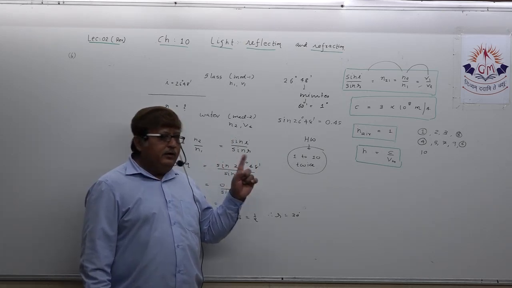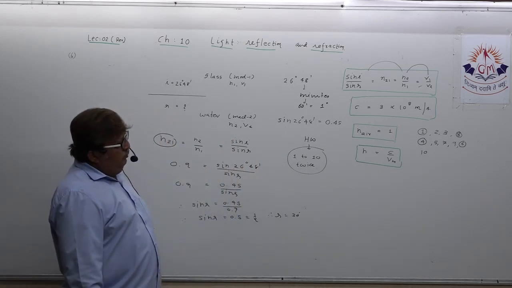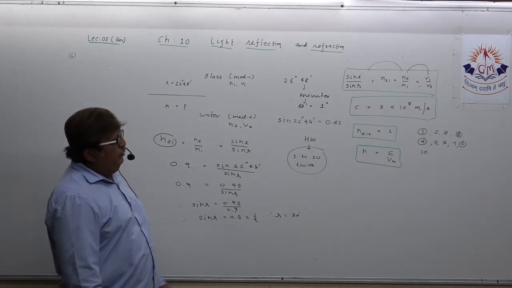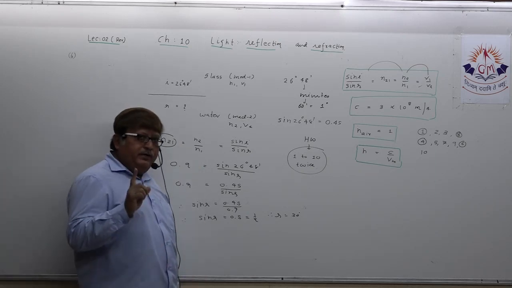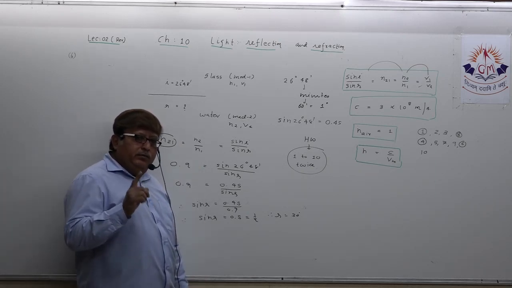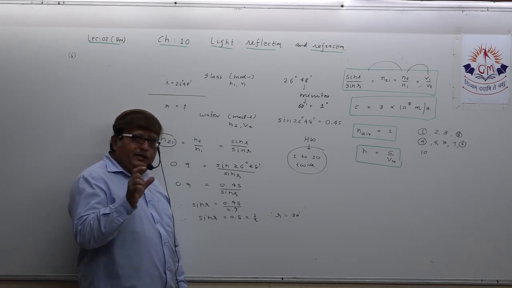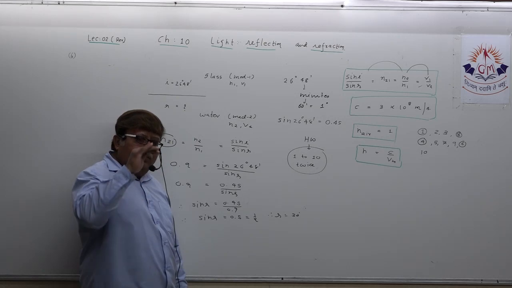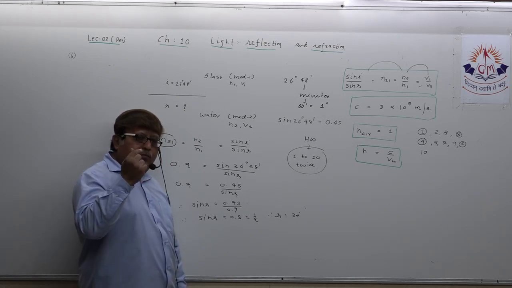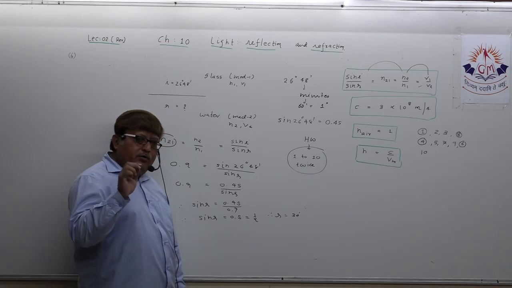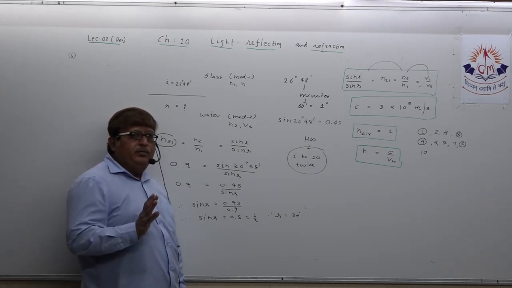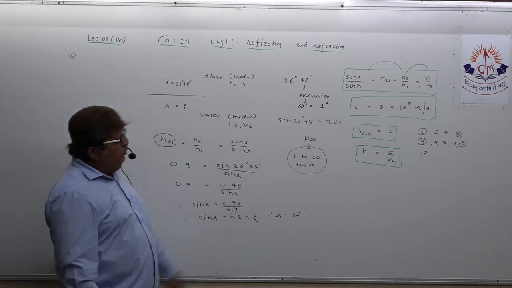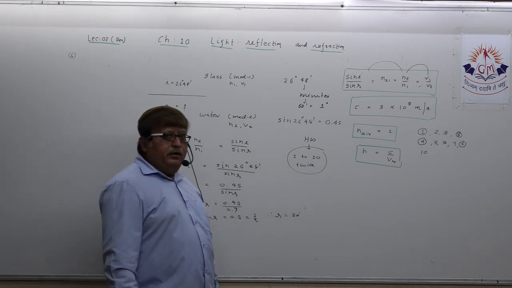Sin i upon sin r equal to n2 1, that is equal to n2 upon n1 equal to v1 upon v2. And one more thing to keep in mind. Whenever you are given a relative refractive index of one medium with respect to another, the reference medium has to appear in the denominator. That you should keep in mind. Then you can solve any numerical quite easily by yourself.